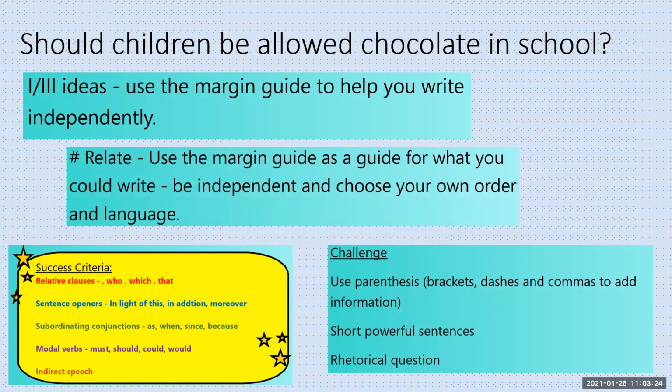Also, I've got a challenge out there for you. This is for all Relate people, but also if you're working at few ideas as well, you could also use these. Your challenge is to use parentheses, either brackets, dashes, and commas to add information. Use short, powerful sentences to grab the reader, and maybe use a rhetorical question.